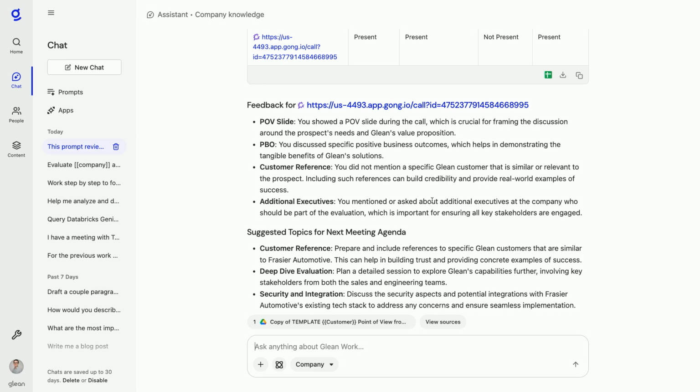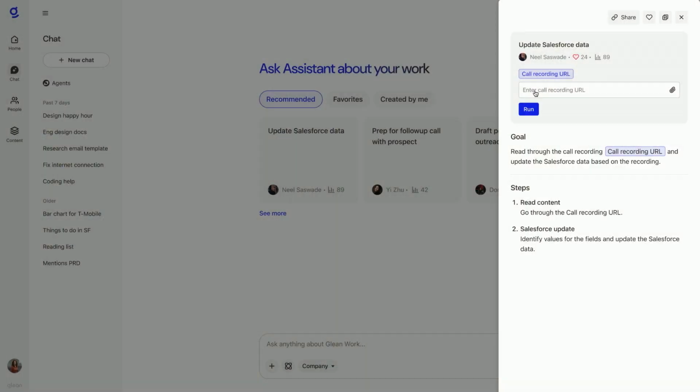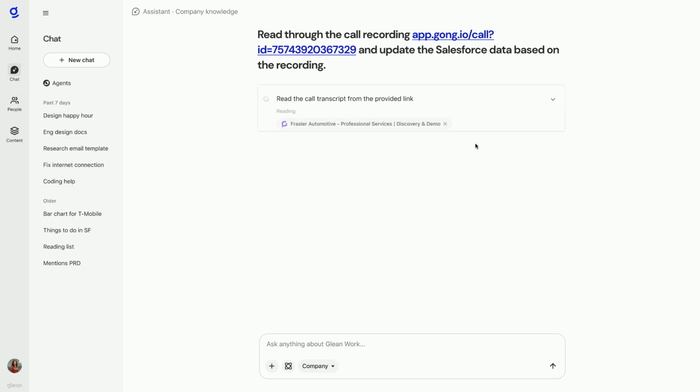But I'm not done with this call just yet. In addition to getting coaching on what I could have done better, I also need to update Salesforce. And this is a pretty time-consuming process that typically requires me doing a bunch of manual work across multiple fields and a reasonably complex interface. But luckily, we have our Salesforce update agent here to help me out. It's using tool calling and our Salesforce action pack to be able to take specific actions in the Salesforce app itself. So I can go into our Salesforce agent here, and I can drop in that exact same Gong call link and ask Glean to run through and pull out all the information that I need to update Salesforce.